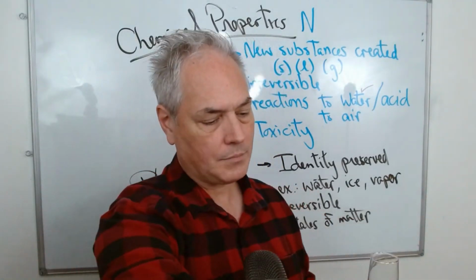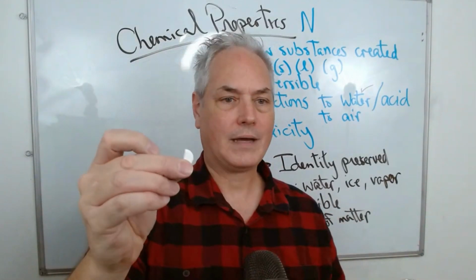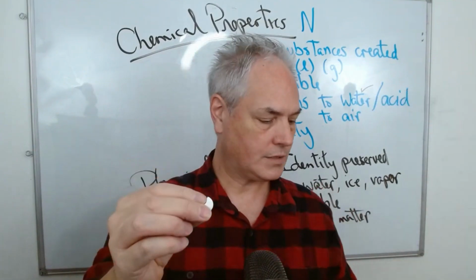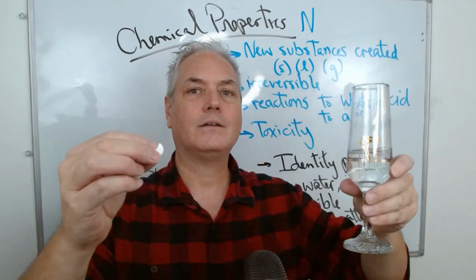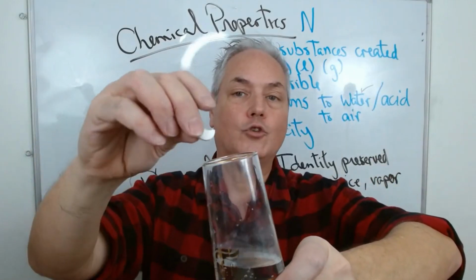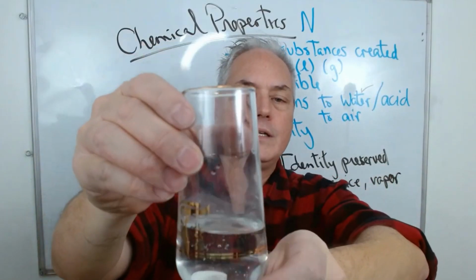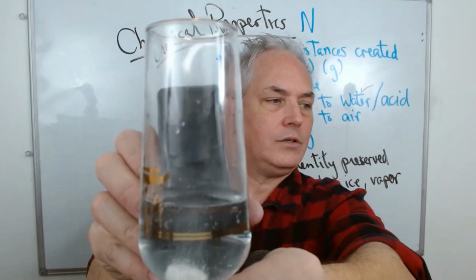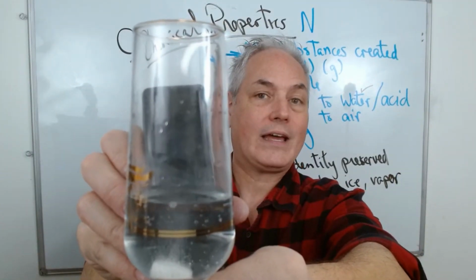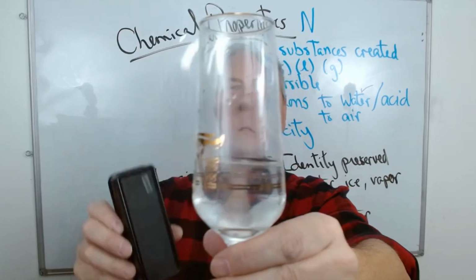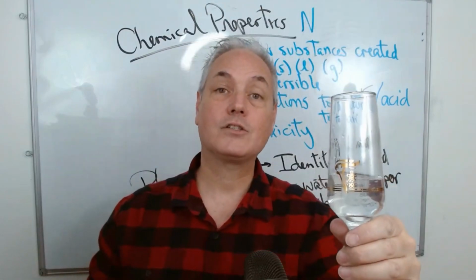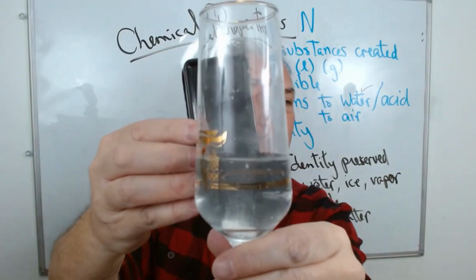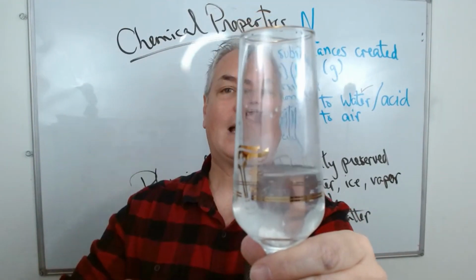So if we take my Tums of earlier, I have half the tablets from Tums, and I put it in vinegar. We know that there was no reaction to water. But this one here, if I put it here and we wait a moment, what do we see? Oh, look at this. We see that there is a reaction that happened. So some materials react in some substances, but not in others. So this is Tums in acid.